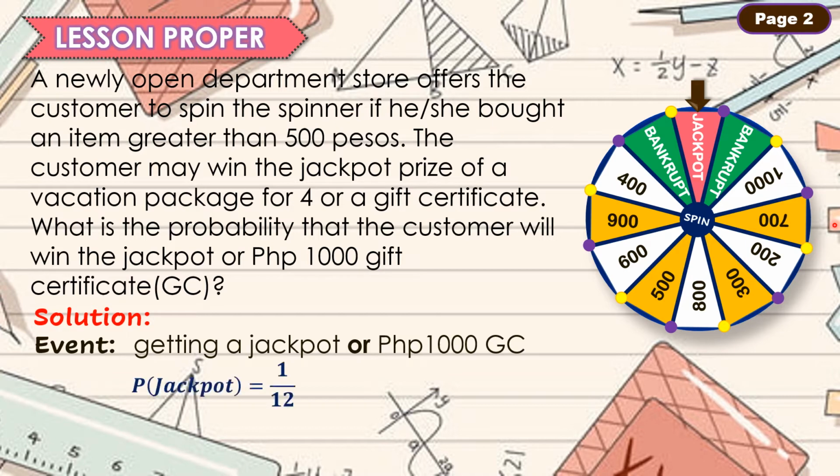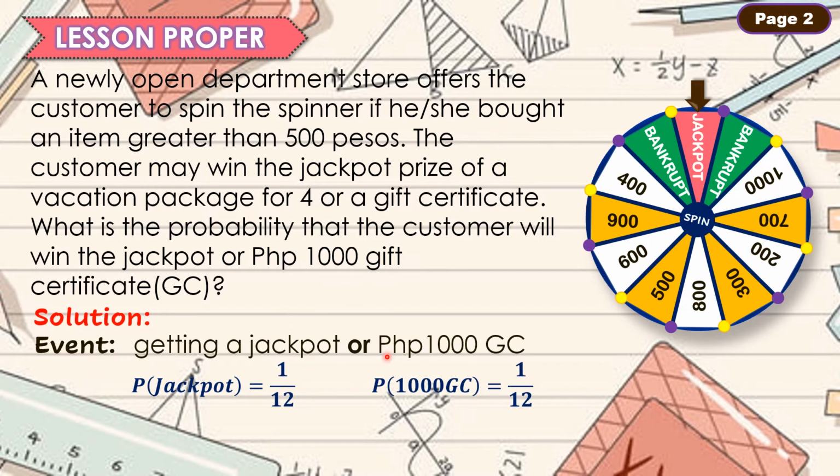So, for the probability of getting a jackpot, it is 1/12 kasi isa lang ang jackpot natin sa spinner. At lahat ng nasa spinner na pwedeng maging resulta ay 12, or our sample space is 12. And the probability of getting a 1,000 gift certificate is 1/12. Isa lang ang ating 1,000 dito.